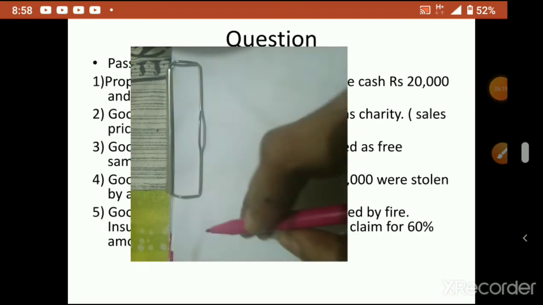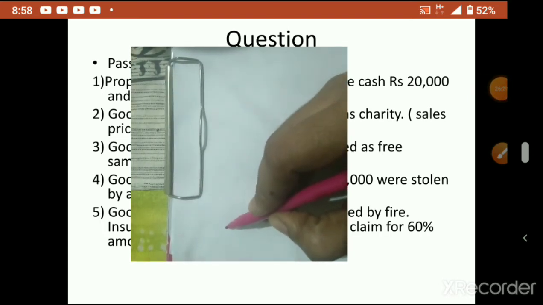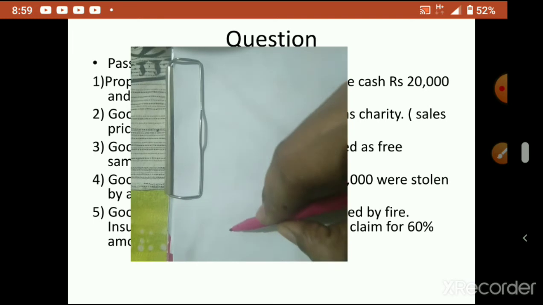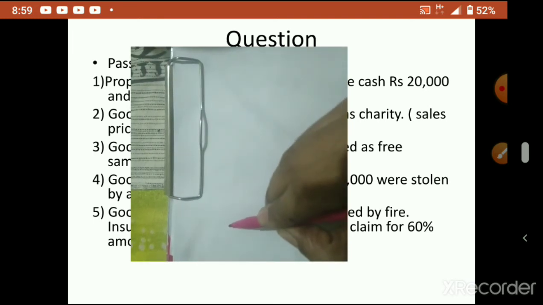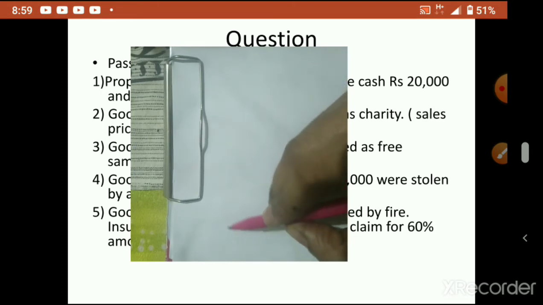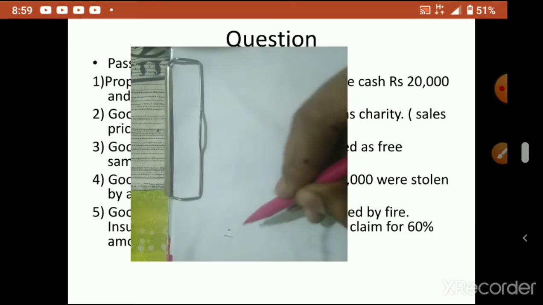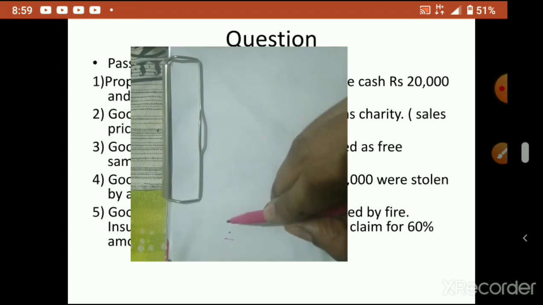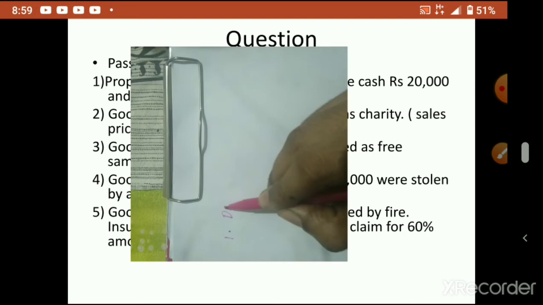I will just explain, you write in the journal format. I am not writing in the format, I will just explain here. So first is what? Proprietor withdrew for his personal use cash rupees 20,000, goods worth rupees 10,000. So first, for personal use he is taking some goods. Which account will be opened? Drawings account.